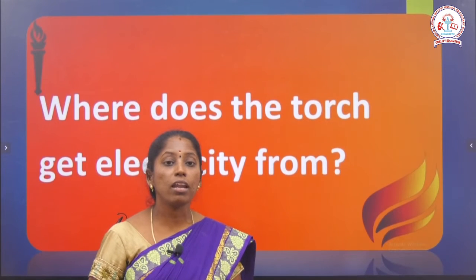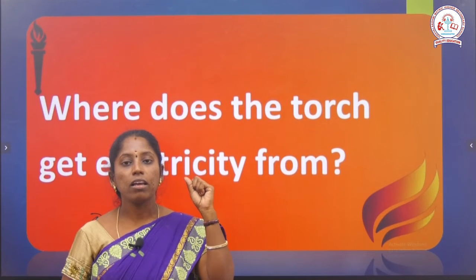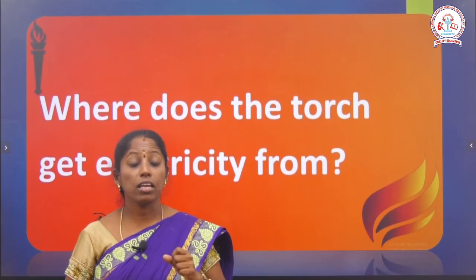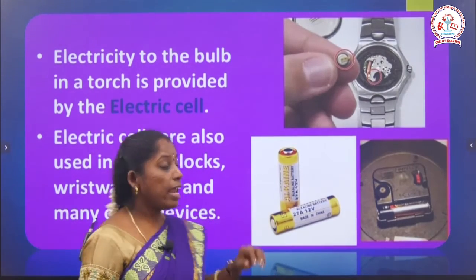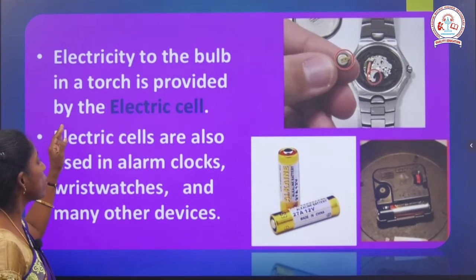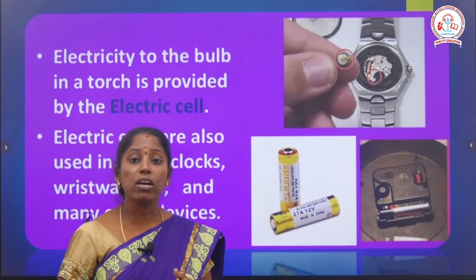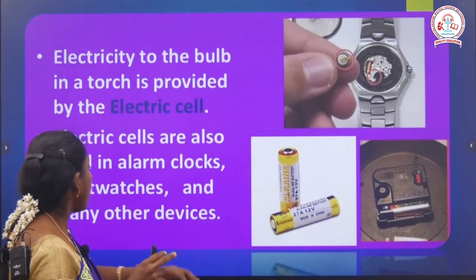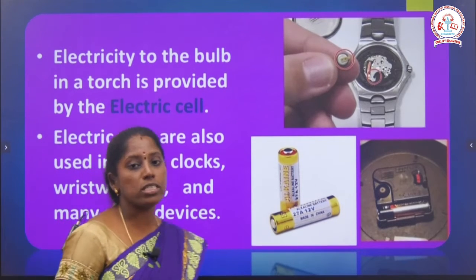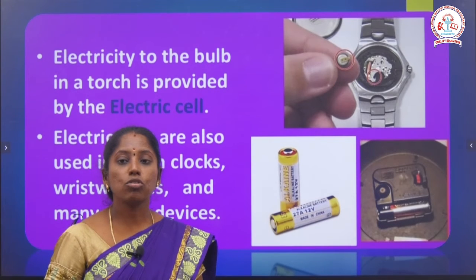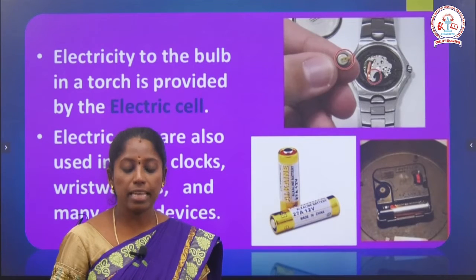Next we are going to see where the torch gets electricity. Electricity we can get through a wire. Then how do we get this charge? We will see that next. Electricity to the bulb in a torch is provided by the electric cell. Wherever we use an electric cell, we use it in an alarm clock, even a wristwatch, then remotes, so many purposes, even camera and mobile also use electric cells.